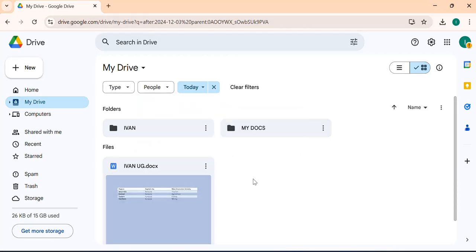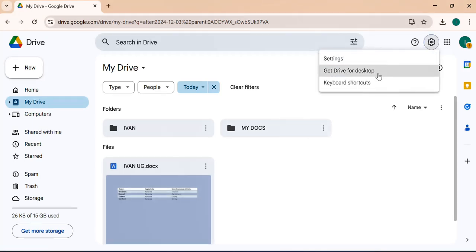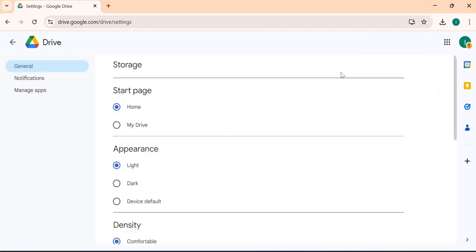Okay, so thank you so much. This is just an introduction to Google Drive. We have more settings up here. You can come to settings and get Drive for desktop. You can get it. There are also keyboard shortcuts that you can learn. And then you can go ahead. There are further settings here for Google Drive.